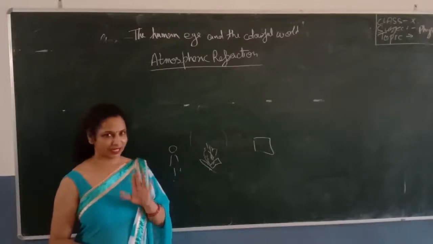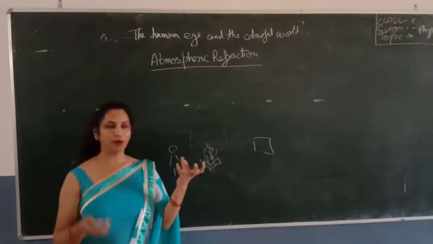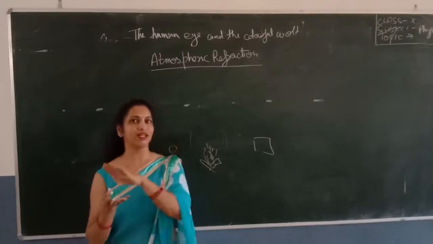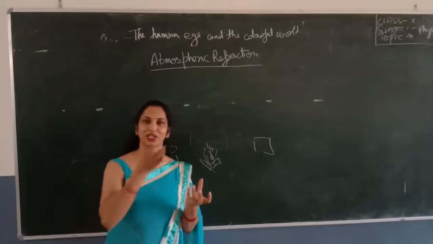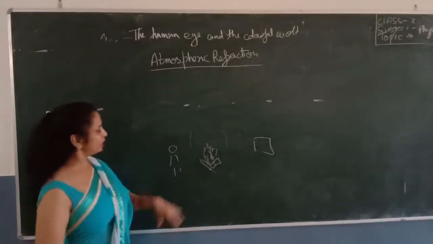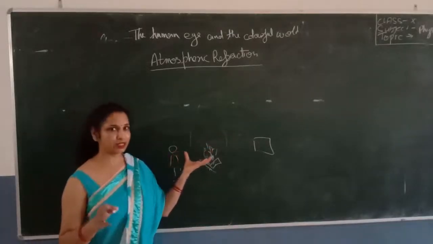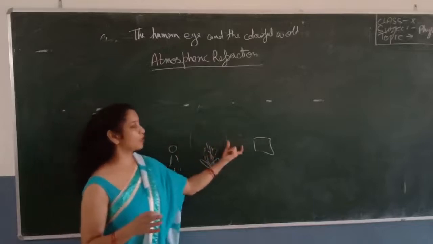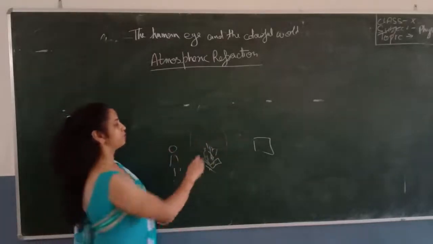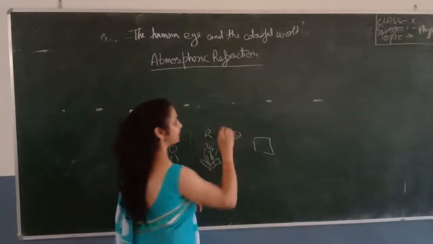Again I am telling you, suppose the same amount of air is present, but the air having a high temperature will behave like a rare medium, and the air having a lower temperature will behave like a denser medium. So here, the air present above the fire has a high temperature compared to the surrounding air, so it behaves like a rare medium, and the surrounding air behaves like a denser medium.